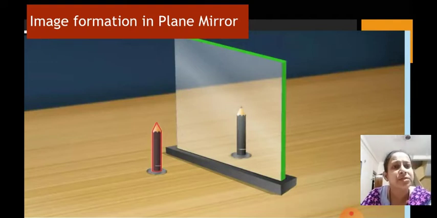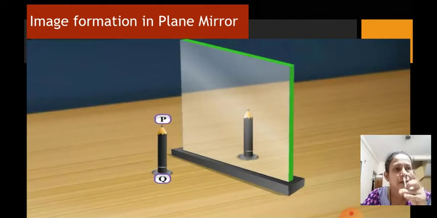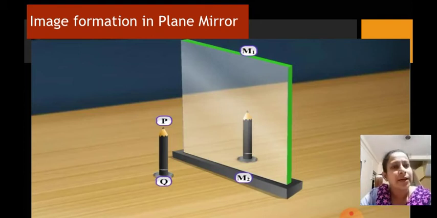Let's suppose we name this pencil P and Q. The pencil tip is point P and this blunt end is point Q, and it is placed in front of the mirror M1 and M2. When this extended source is kept in front of the mirror, how is the image formed?